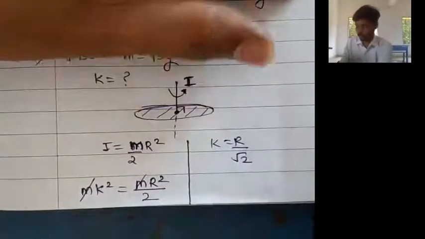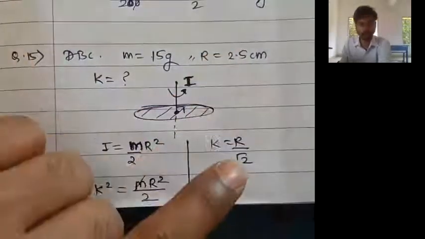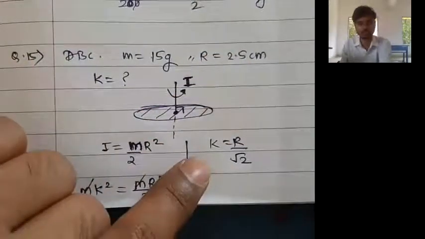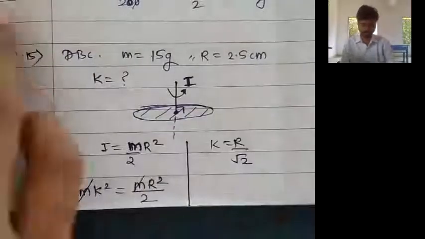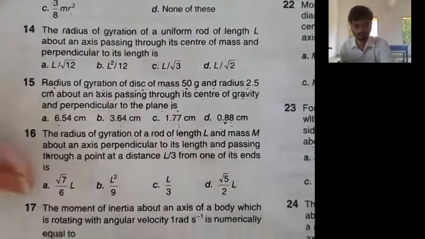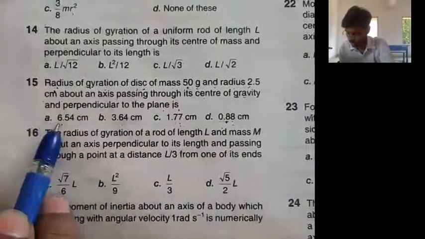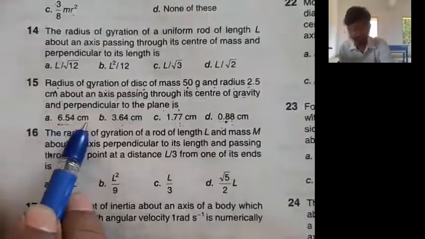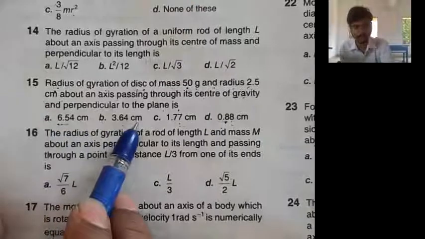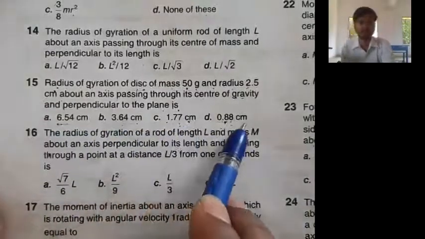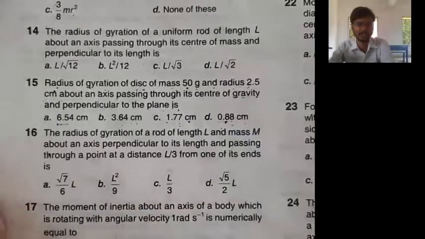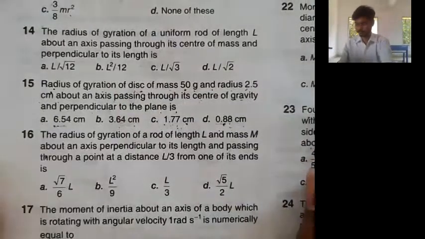Now before substituting the values, check the options first and according to that manipulate your calculations. This is question number 15, where the options are 6.54 centimeter, 3.64 centimeter, 1.77 centimeter and 0.88 centimeter. All the options are given in centimeter. Fine, now let us do the calculation here.